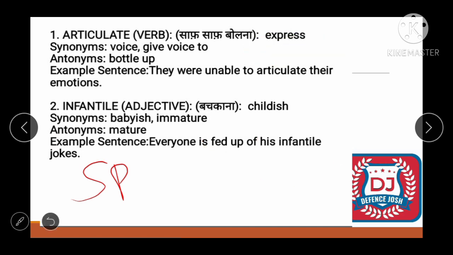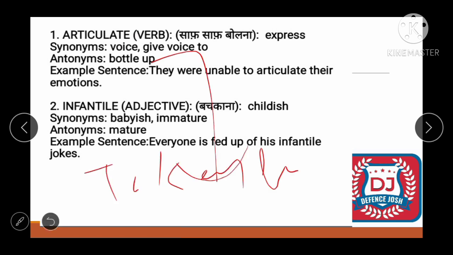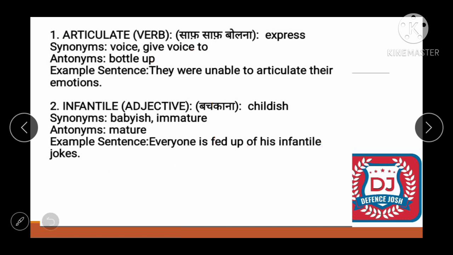And what would be the synonym? It is voice. Okay, or give voice to. So what would be the opposite? Bottle up. Then what is this bottle up? Bottle up मतलब क्या होता है? To keep a feeling inside. ठीक है, bottle up means to keep feeling inside. All right, means the person doesn't express. Okay, next one is, what is the example? They were unable to articulate their emotions, means they were not able to express their thoughts and emotions.